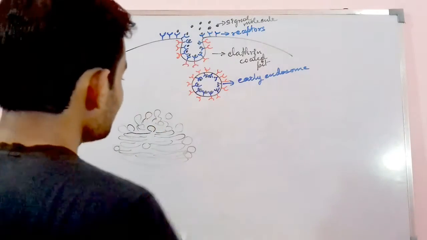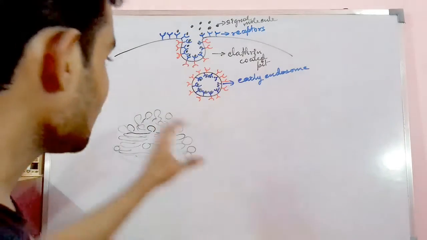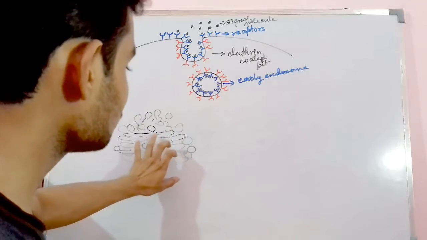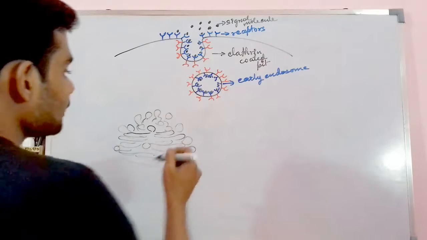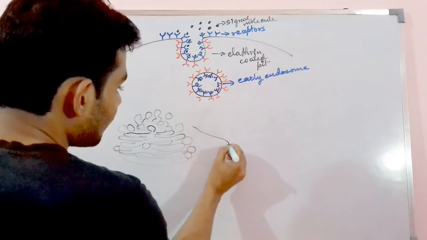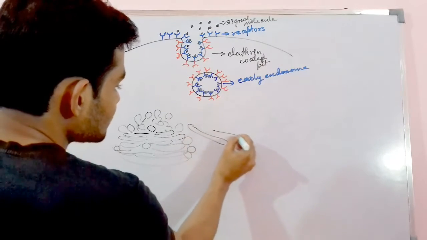The Golgi complex will release these Golgi bodies.